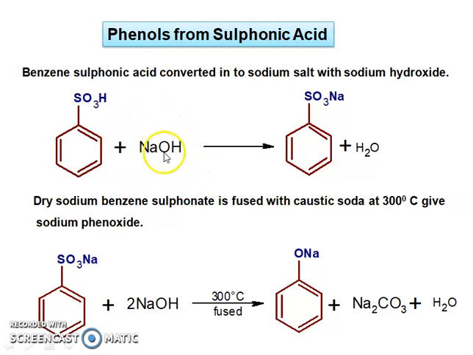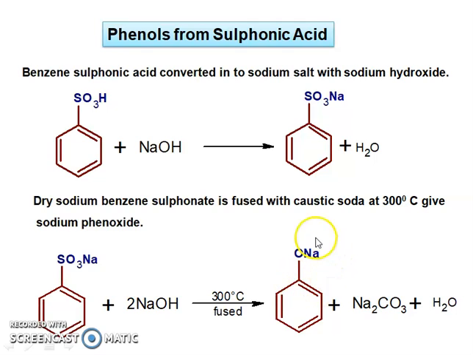The sodium hydroxide picks up a proton from the sulfonic acid and we get the intermediate sodium sulfonate, sodium benzene sulfonate. This dry sodium benzene sulfonate is fused with caustic soda, like sodium hydroxide, at 300 degrees centigrade, and it gives sodium phenoxide as the intermediate.